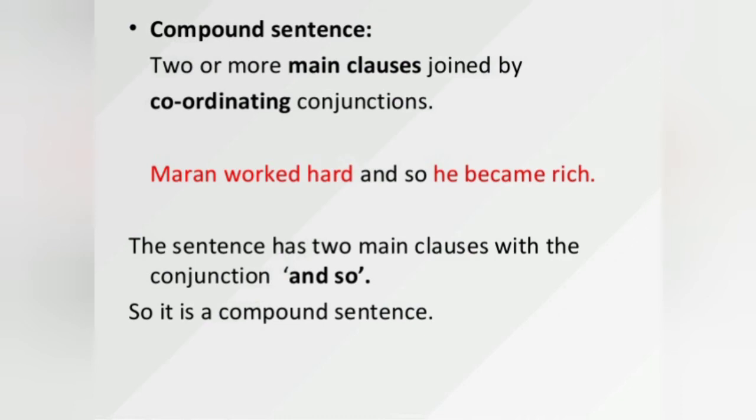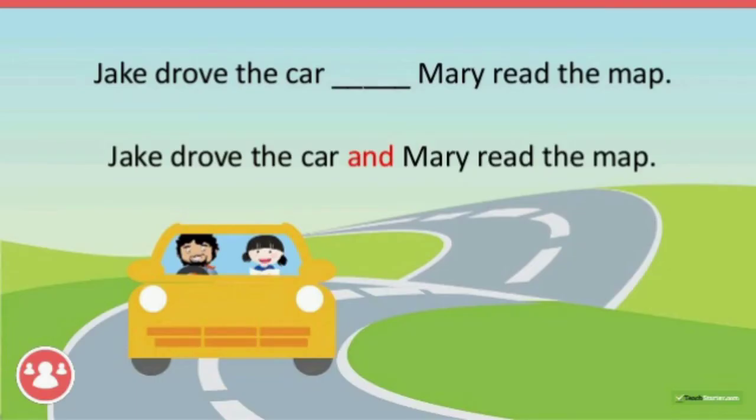So what does a compound sentence do? It combines 2 sentences with words like and, but, yet, still. The short form will be given in the next slide. It will come under FANBOYS, an abbreviation of FANBOYS. I will explain that in the coming slide. Okay, so let us see an example here.